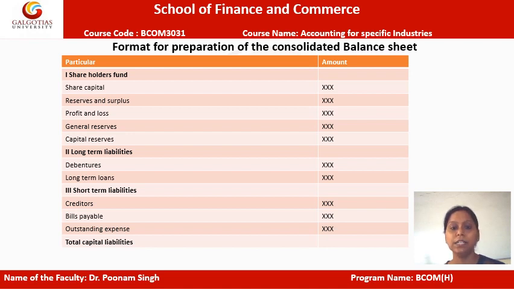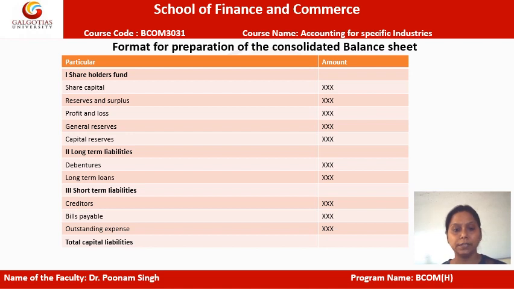Within that, the liabilities which are basically for the longer period of time. Under that, the debentures or long-term loans will fall. So if the company has taken any long-term loan, at that point of time, it will fall under the long-term liability head. Third is the short-term liabilities. Within that, the shorter period of time liabilities will fall, as in like the bills payable maybe to the suppliers or the creditors. And in the short-term liabilities, the outstanding expenses will also fall.